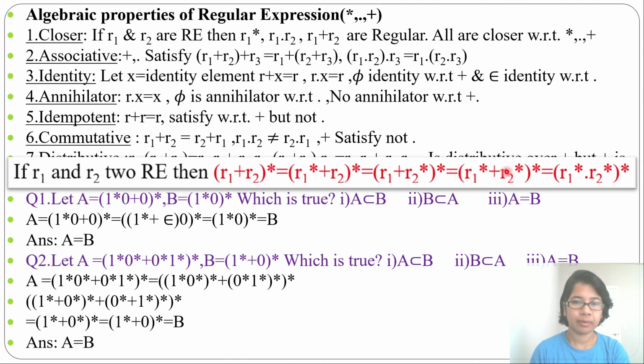Now this is in this format, and rather than this you can replace this. So (R1* + R2)*. Rather than both closures, we can just add closure in one and leave 0 as it is, and that is nothing but our B. So A equal to B.